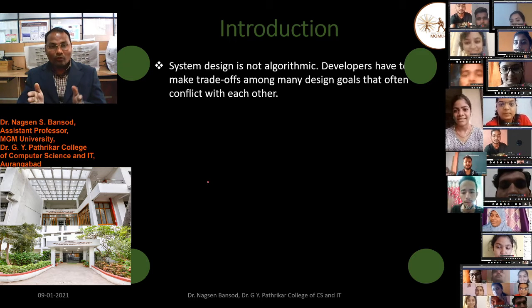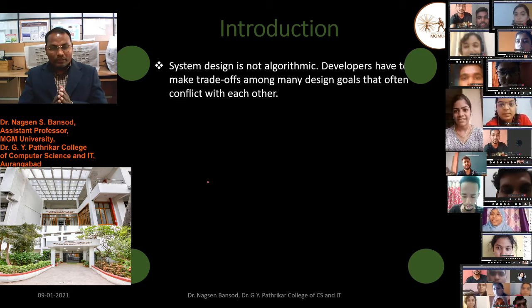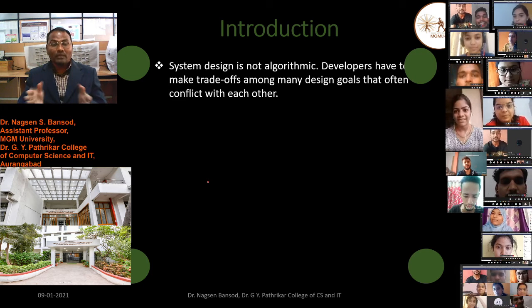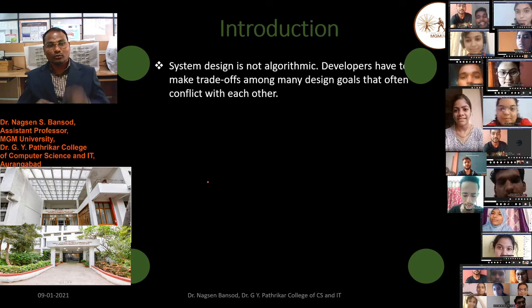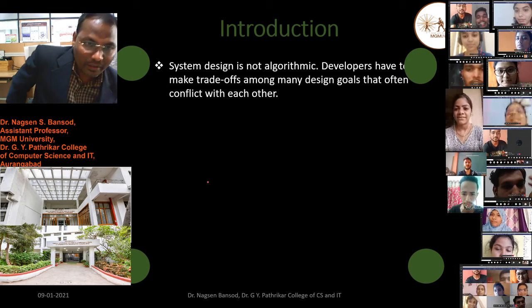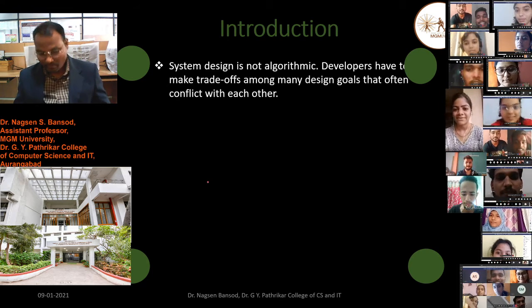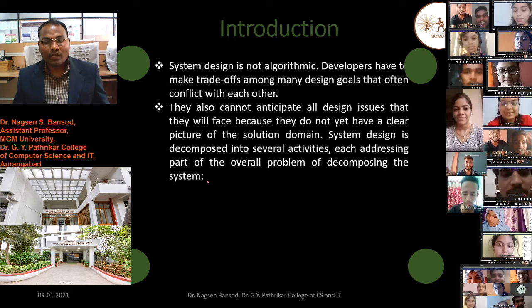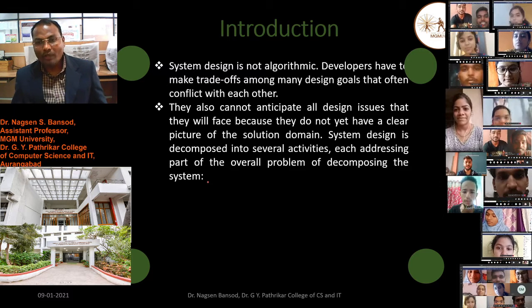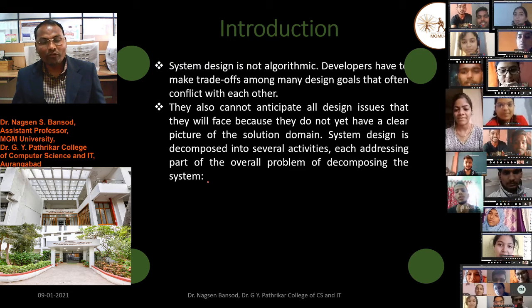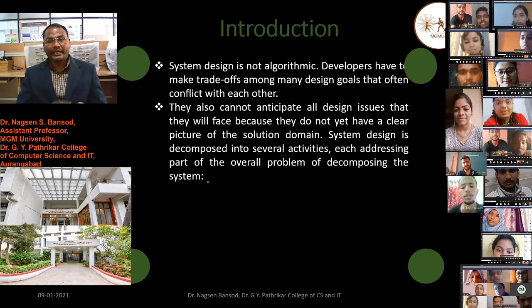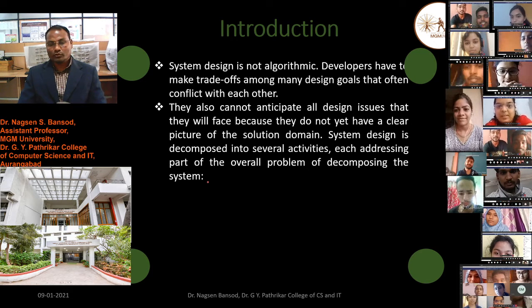We have to follow multiple algorithms and multiple experiences to design good quality software. They also cannot anticipate all the design issues that they will face because they do not yet have a clear picture of the solution domain.